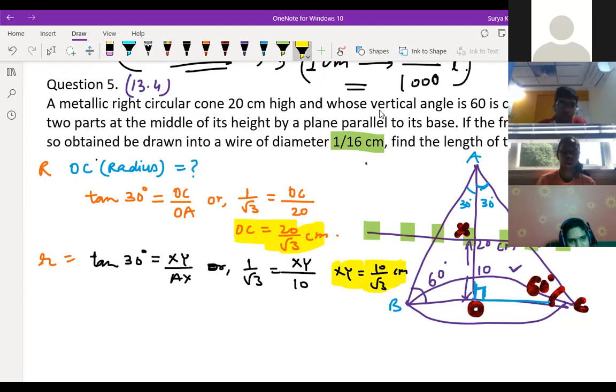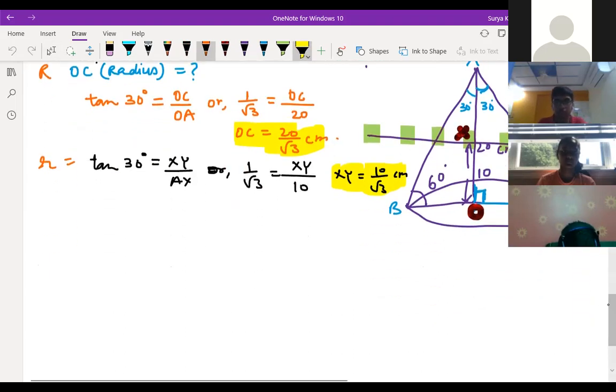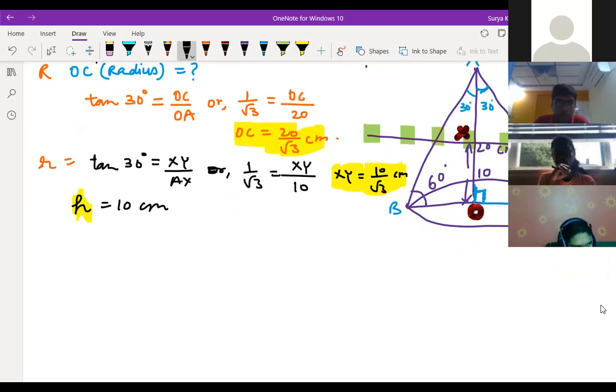So height of the frustum is 10. Height of the frustum is what? 10, right? Height of the frustum is 10 centimeter. So capital R we know, small r we know, or R1, R2 you can write as you wish. Now we can find the volume of the frustum.